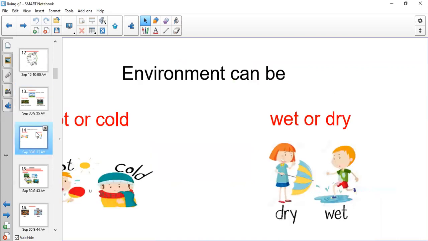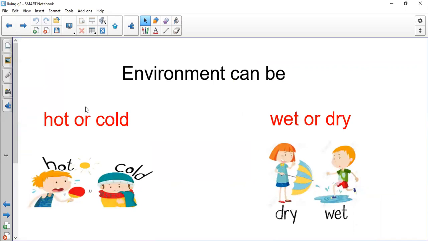We said the environment can be hot or cold, wet or dry. It's changing, and we are changing according to the environment. The environment can be hot or cold, wet or dry.